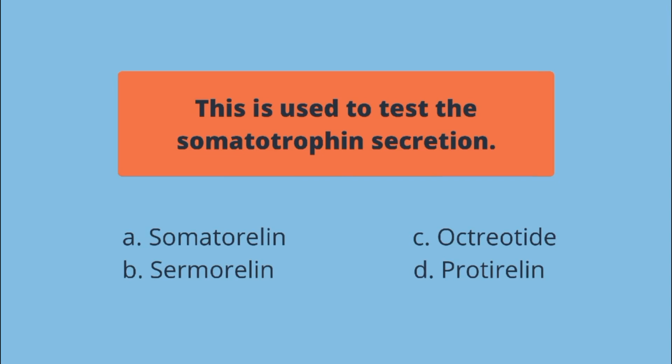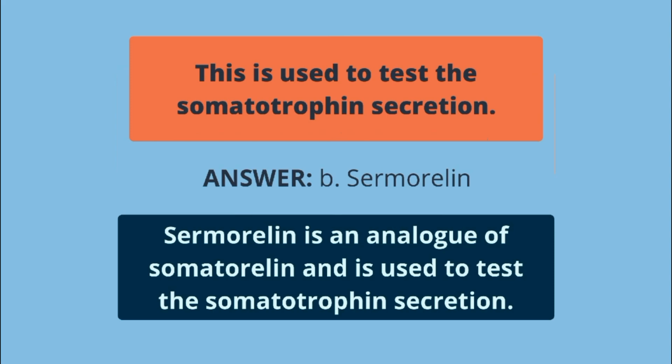This is used to test the somatotropin secretion. A. Somatorolin, B. Sermorelin, C. Octreotide, D. Proterolin. The answer is letter B. Sermorelin is an analog of somatorolin and is used to test the somatotropin secretion.